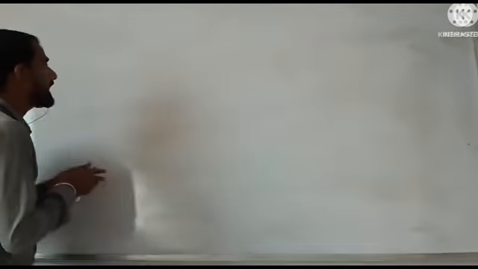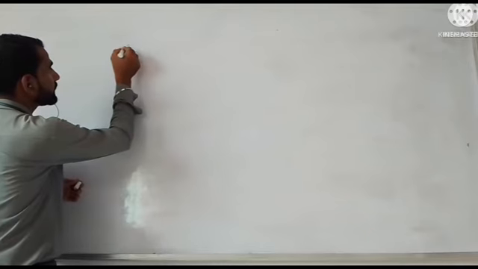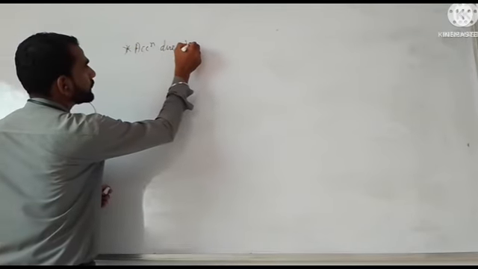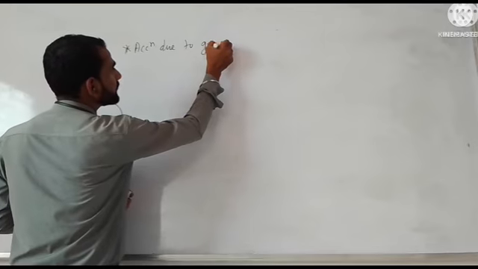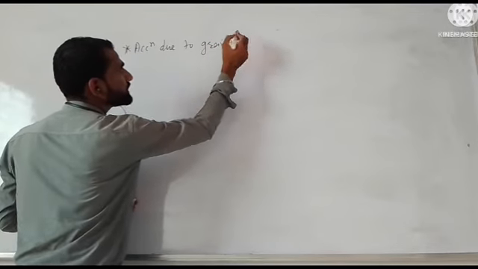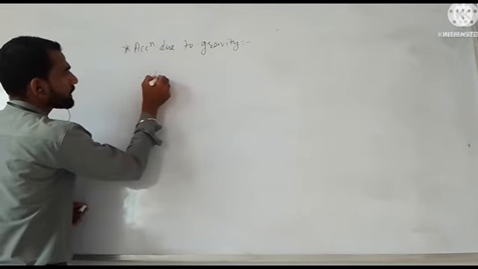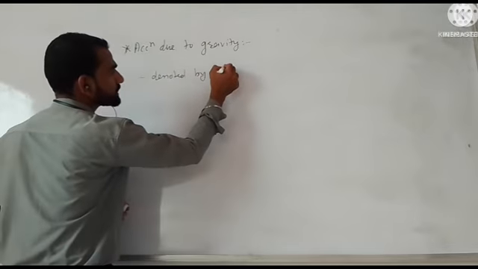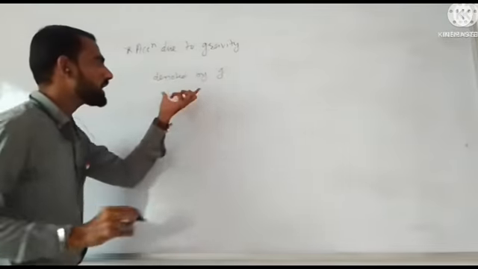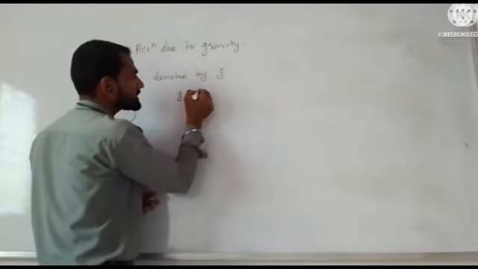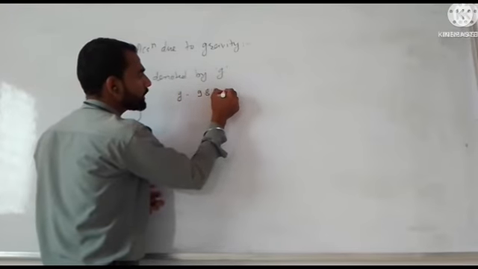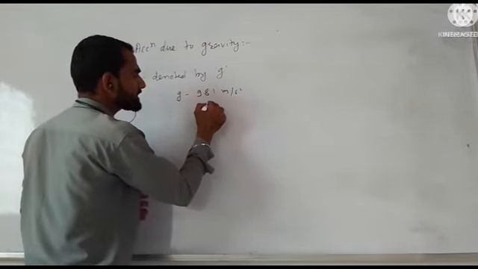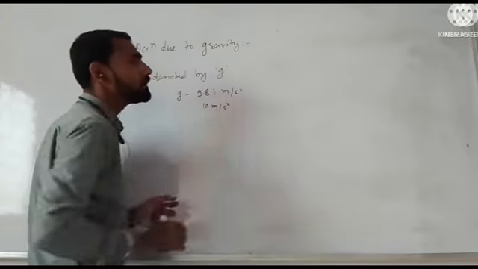So today we see acceleration due to gravity, which is denoted by small g. The value of acceleration due to gravity, small g, is always taken as 9.81 meter per second square, or sometimes it is taken as 10 meter per second square.